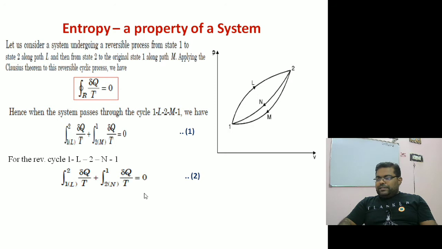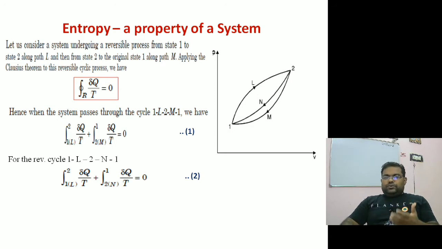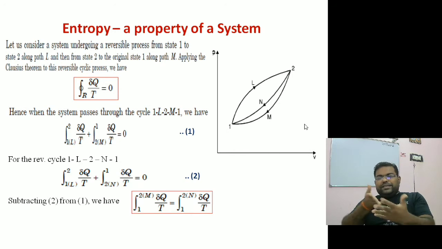So if we compare these two equations, look, one common term is there, so I can subtract equation number 2 from equation number 1 and write a simple equation. If I do that, I can write the integral from 1 to 2 via M of dq by T is equal to the integral from 1 to 2 via N of dq by T. We have assumed these are all reversible cycles, and for a reversible cycle, as per the Clausius theorem, dq by T is equal to the change in entropy. So if we put ds for M and ds for N, they are exactly equal.